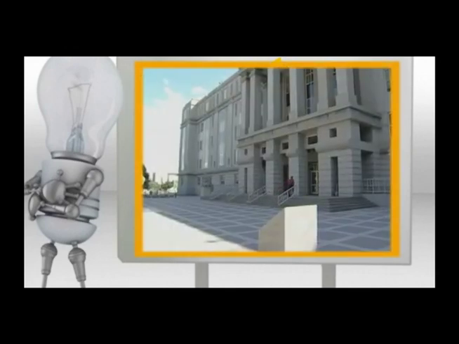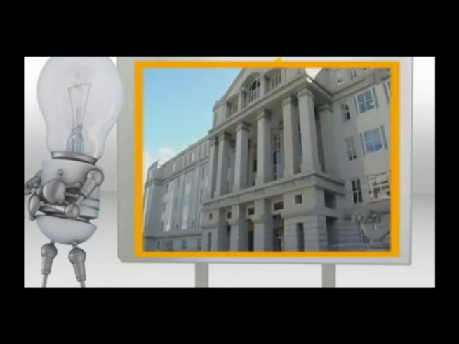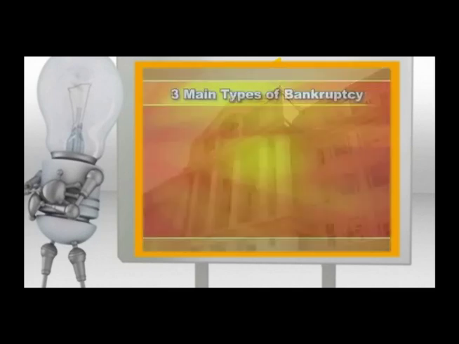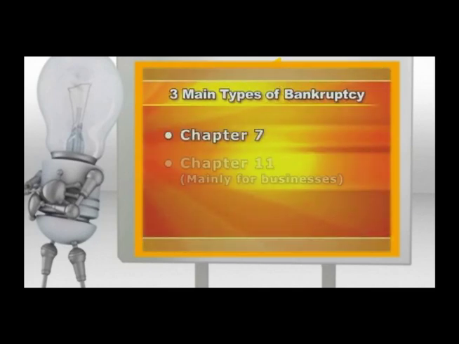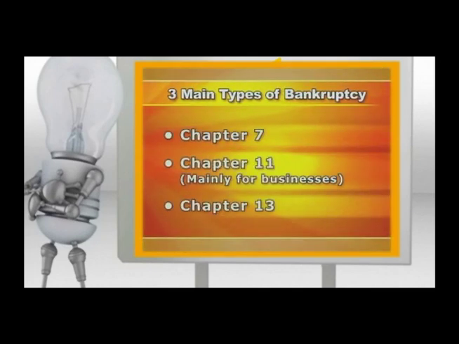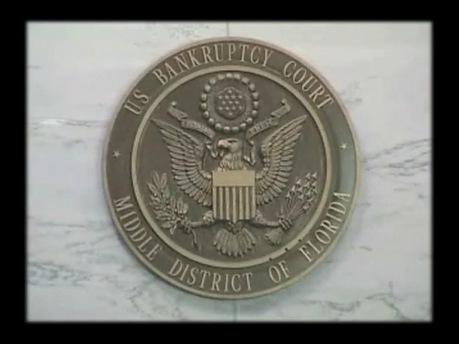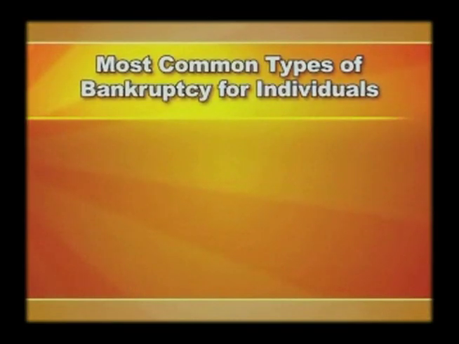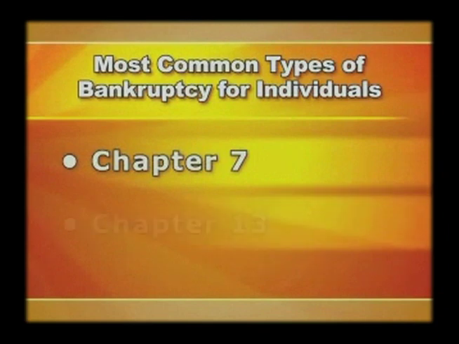Types of bankruptcy cases. These are referred to by their chapter number in the Bankruptcy Code: Chapter 7, Chapter 11, and Chapter 13. The Bankruptcy Code is federal, not state law, and bankruptcy cases are filed in the United States Bankruptcy Court, not in a state court. The most common types of cases for individuals are Chapter 7 and Chapter 13.